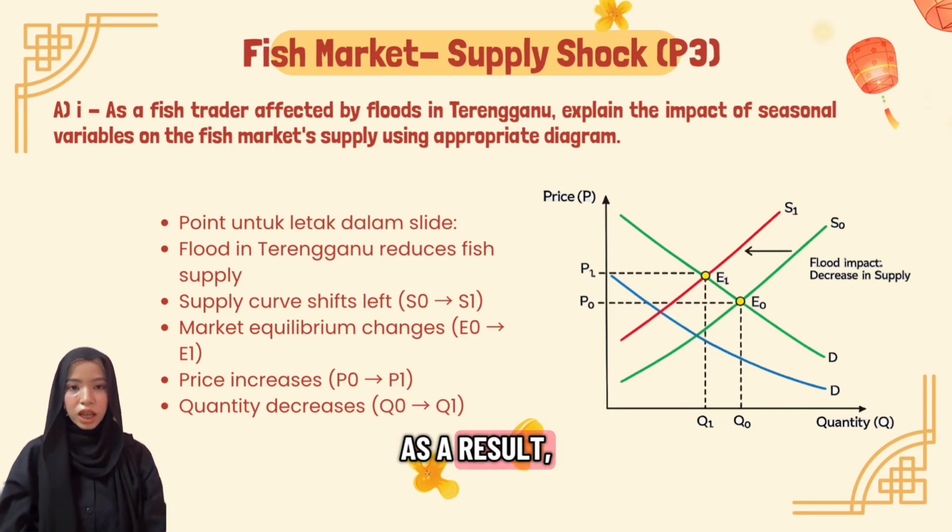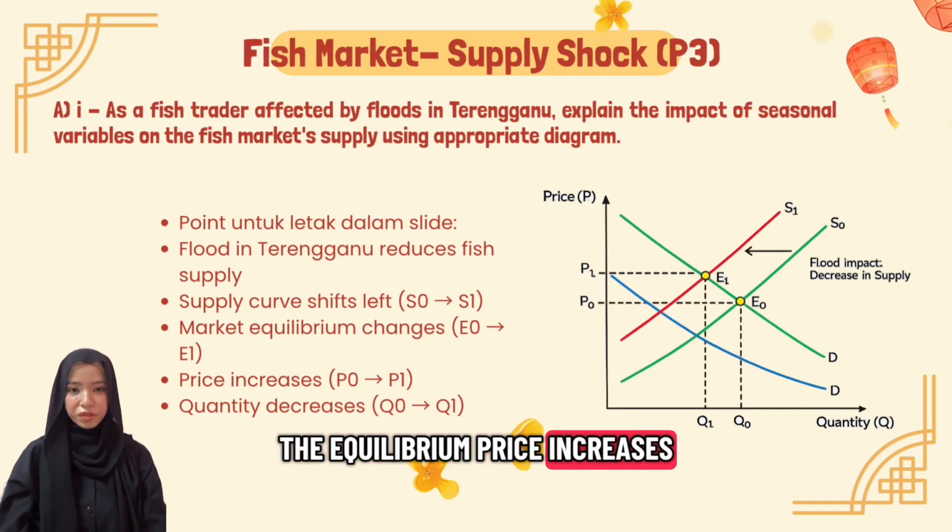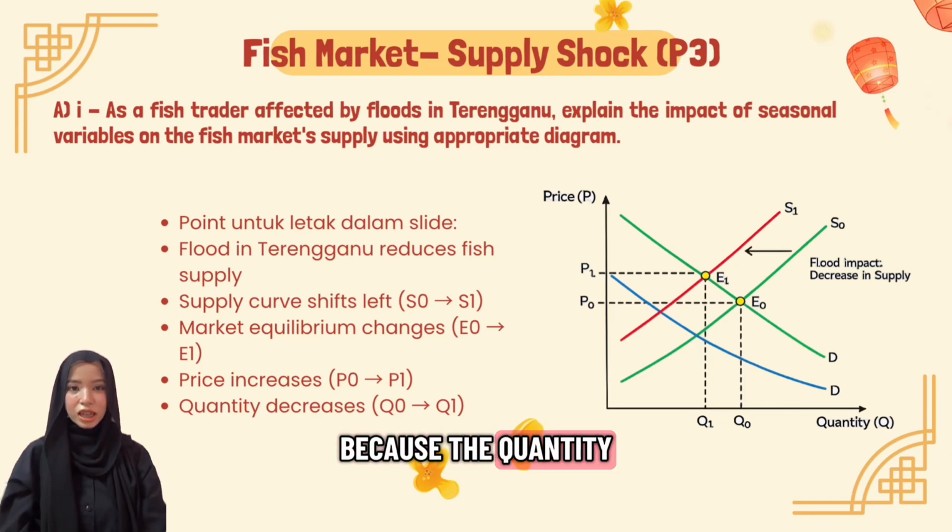As a result, the equilibrium price increases because the quantity available in the market is limited while demand is still high. At the same time, the equilibrium quantity decreases because sellers cannot supply as much fish as before. This clearly shows how external factors such as natural disasters can directly affect the market supply and price level.